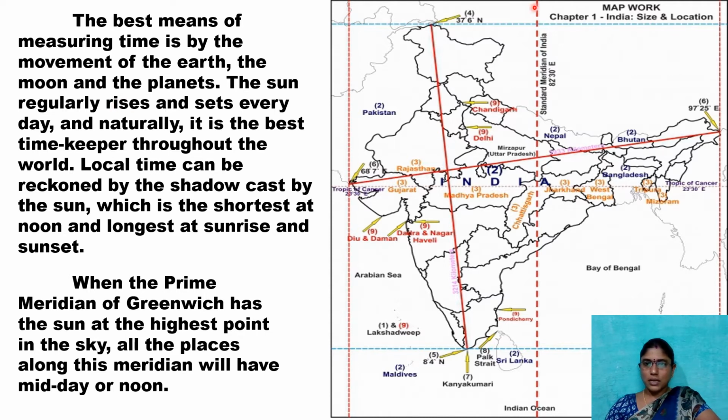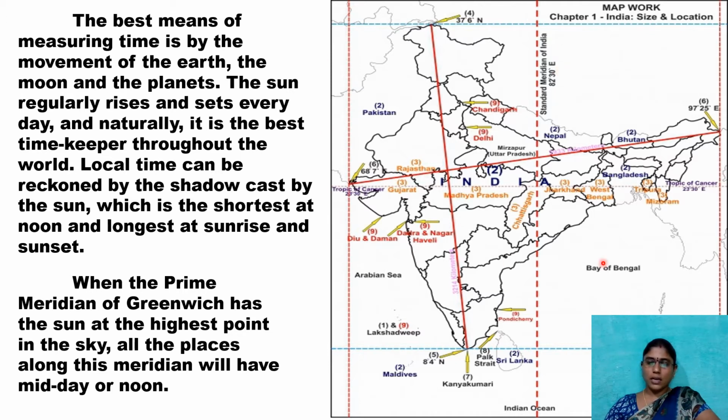So this is the time zone, the time meridian, Indian Standard Time. This is the standard time meridian of India, that is 82 degrees 30 minutes east. This is the Indian time zone. And if you see here Sri Lanka, India starts from 8 degrees 4 minutes north, that is latitude, and in the west it ends at 97 degrees 25 minutes east, that is the longitude.